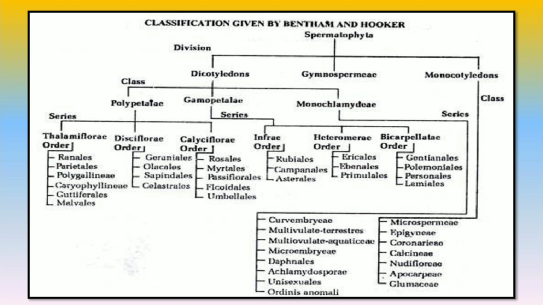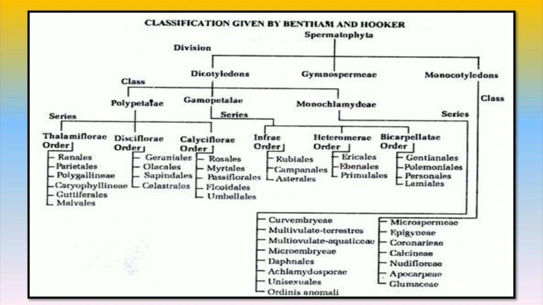Class second, gamopetalae. This class is divided into 3 series. First, inferae, in which flowers have an inferior ovary. This series is divided into 3 orders, rubiales, asterales, campanales. Second, heteromerae.